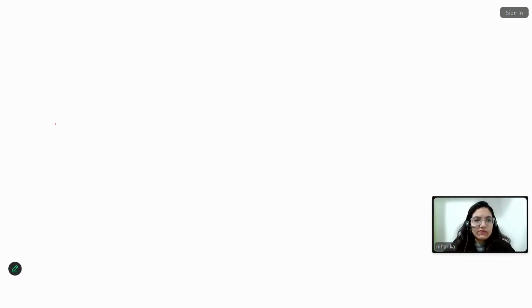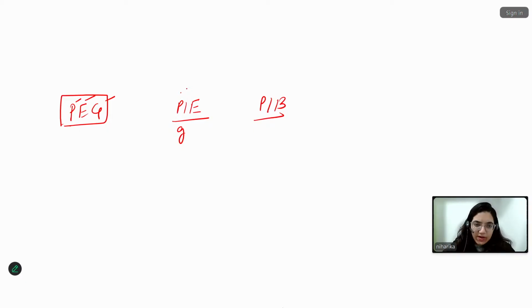Yes, ma'am. So when we talk about the PEG ratio, it is price, your market price, earnings, and growth. When you're trying to learn the PEG ratio, you take the PE ratio divided by growth of the organization. PB ratio is market price to book value, and when we talk about book value, it is return on equity.